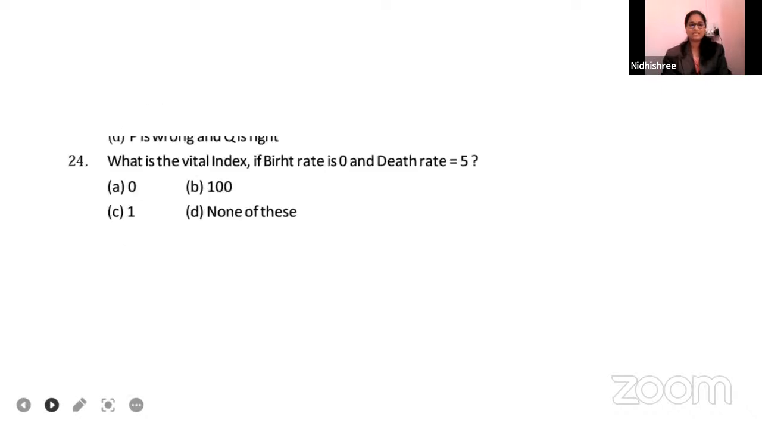The 24th question goes like this. What is the vital index if birth rate is 0 and death rate is equal to 5? Option A 0, option B 100, option C 1, option D none of these.